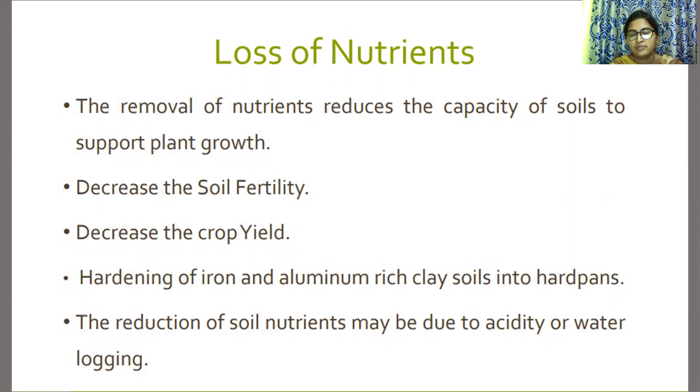This decreases the soil fertility and the crop yield. The reduction of soil nutrients may be due to acidity or waterlogging.